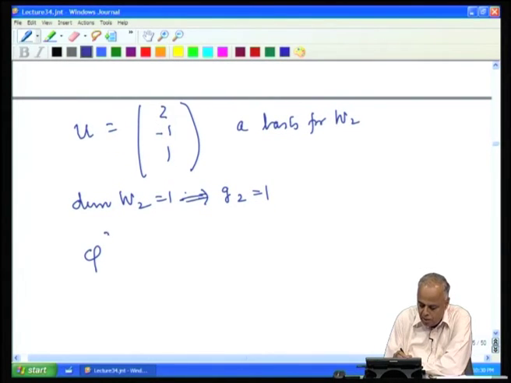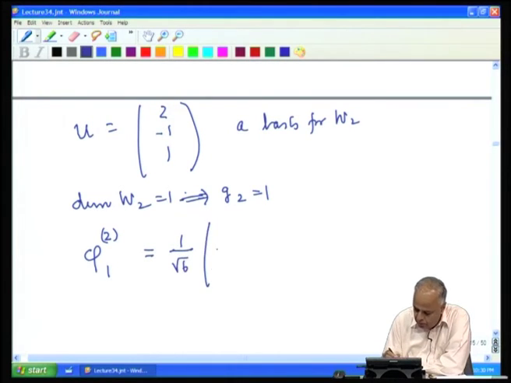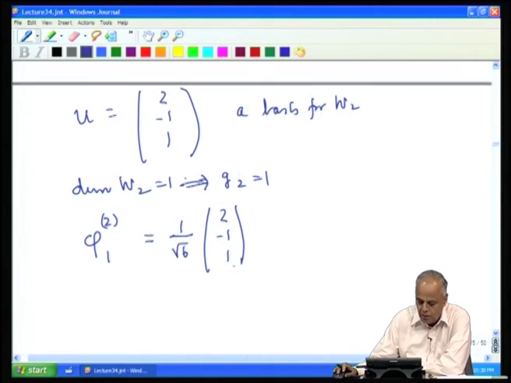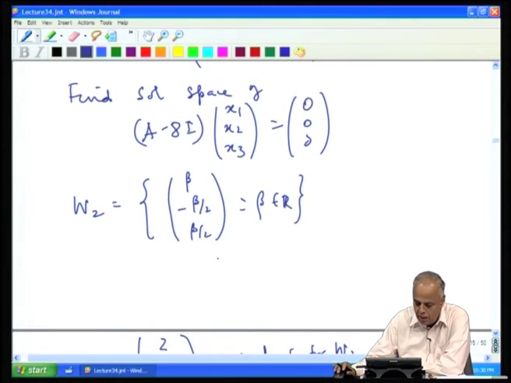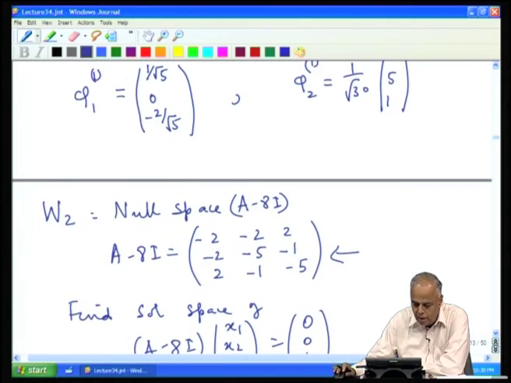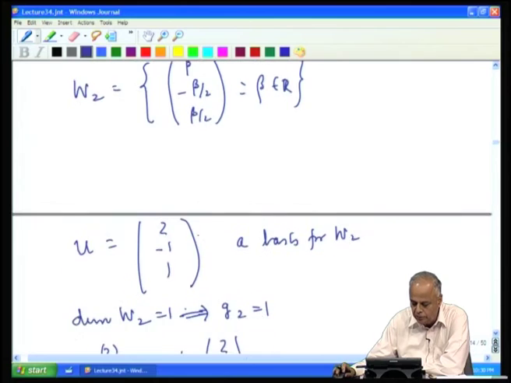Now, this eigenvector is not normalized, it is not length 1. So, by normalizing it, there will be only one eigenvector corresponding to the eigenvalue 8, and that is given by 1 by root 6 into 2 minus 1 1, because the length is root 6. Now notice that every vector in W 1 is orthogonal to every vector in W 2.